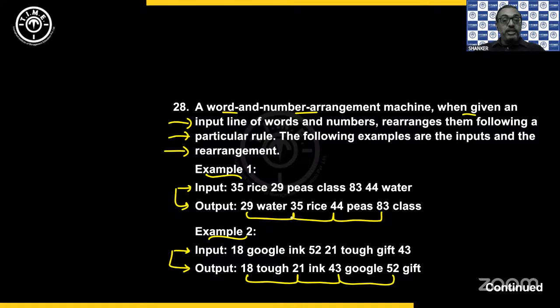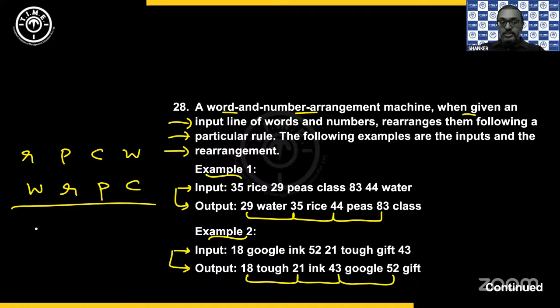And look at how the words are arranged. See, whenever the words are repeated, the first thing you do is take only the starting letters of their names and see how they are arranged. They are arranged in the reverse alphabetical order. Correct, Abhishek. Numbers are in the ascending order. And words, whenever the words are repeated, the first thing you look at is the starting letters of their words. And when you do that, you will know that they are rearranged in the reverse alphabetical order.